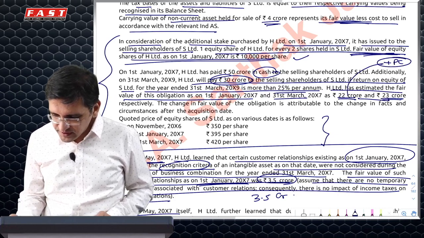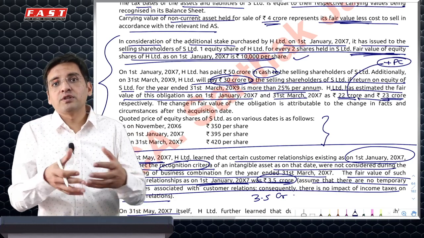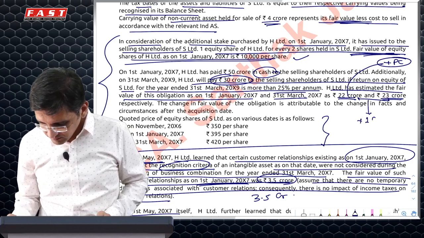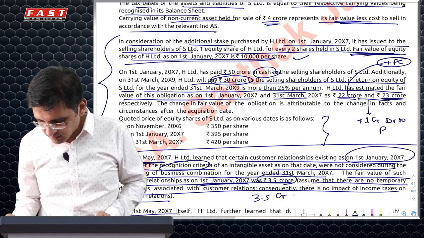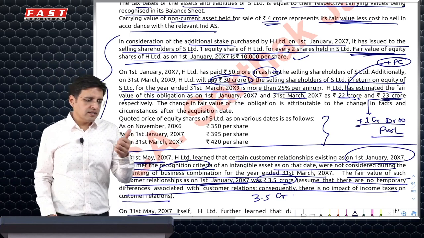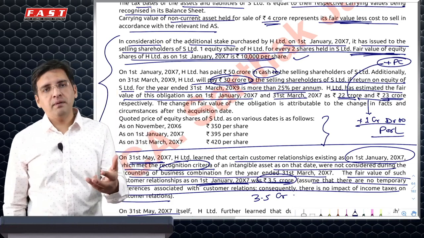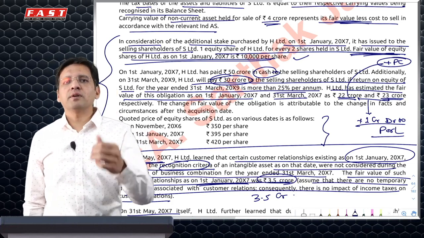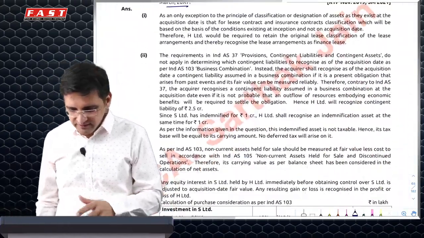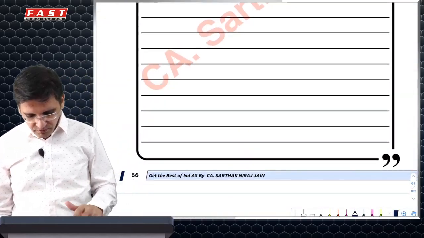But then subsequent changes, due not to change in estimate or events existing on the date of acquisition, but due to later changes, so this 1 crore will be debited to PRL and it will not be adjusted from PC or goodwill. So contingent consideration, if it is in the form of cash to be paid, will be treated as a financial liability measured at FVTPL, fair value, and gain or loss transferred to PRL will not affect your PC. So this is the individual adjustment which I have explained, and then you have the consolidated complete answer for it, which you can go through.